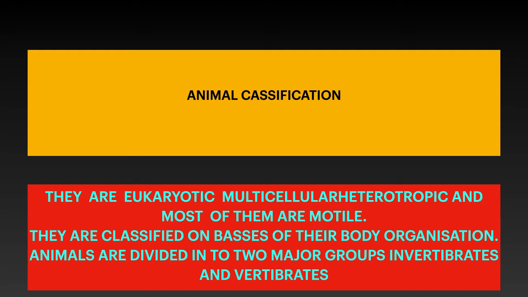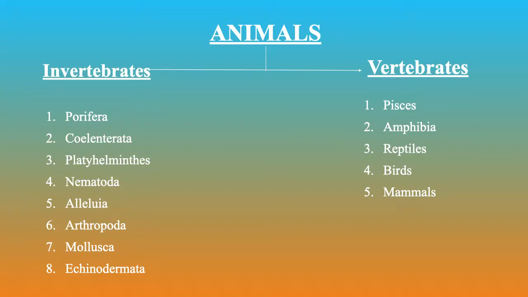And most organisms are motile. They move from one place to another place. They show locomotion. These are classified on the basis of their body organization, and animals are divided into two major phyla, that is invertebrates and vertebrates. Now let us see what the phyla invertebrate and vertebrate have. So animals are divided into two major groups.